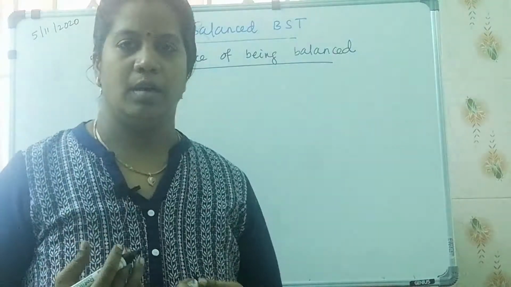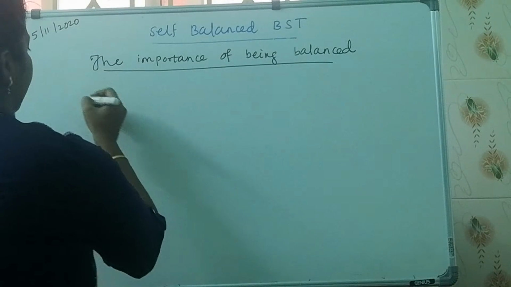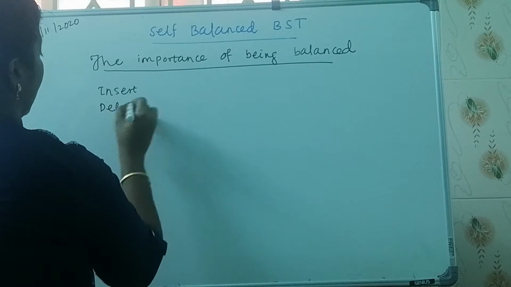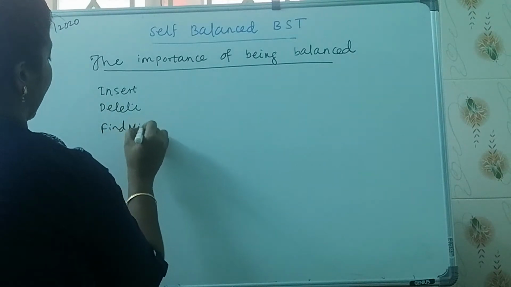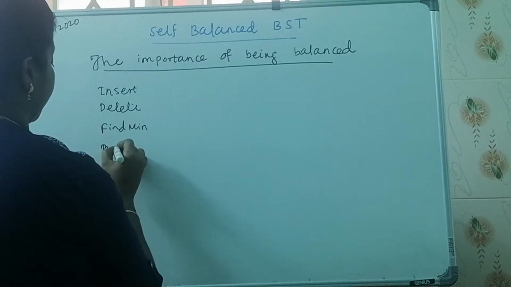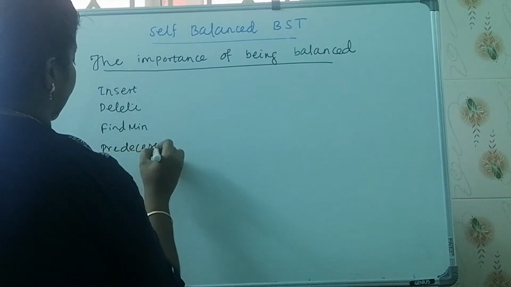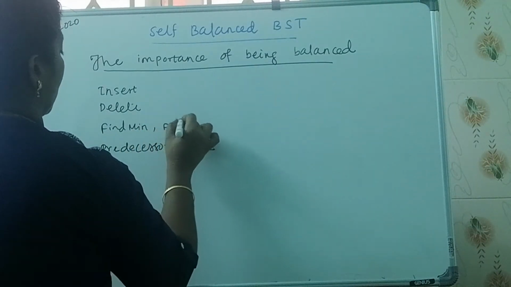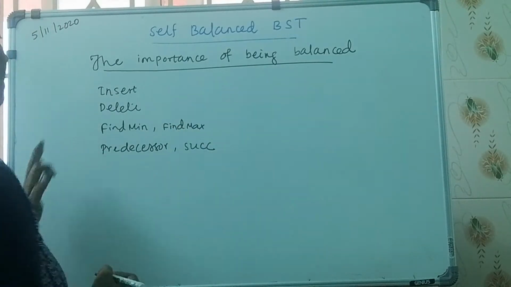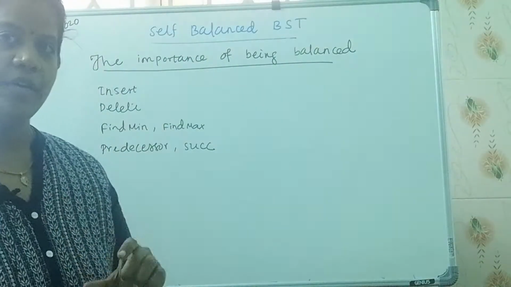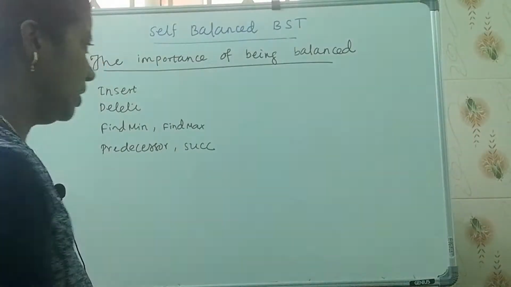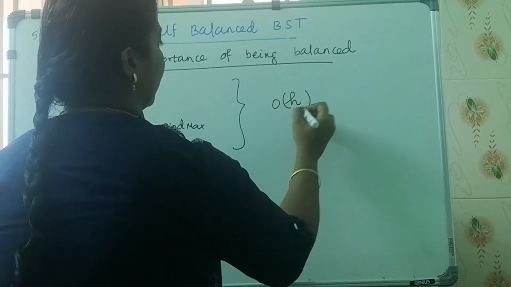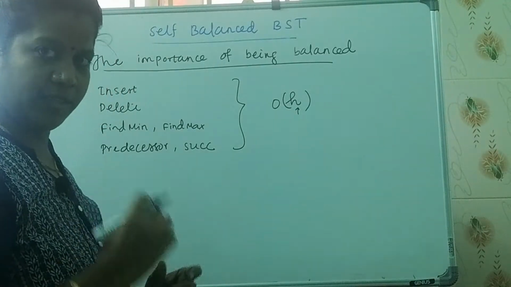Now you recall in a binary search tree all the operations, specifically the insert procedure and the delete procedure, and then find min, find max, predecessor and successor, all the operations depend on the height of the binary search tree. So the complexity of all the operations that we have seen is big O of h, where h is nothing but the height of the binary search tree.